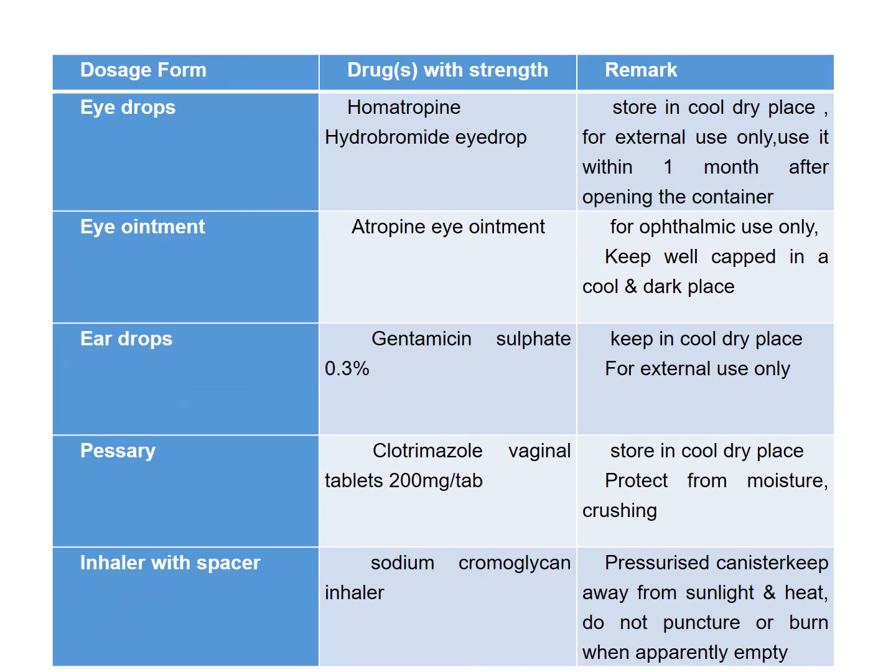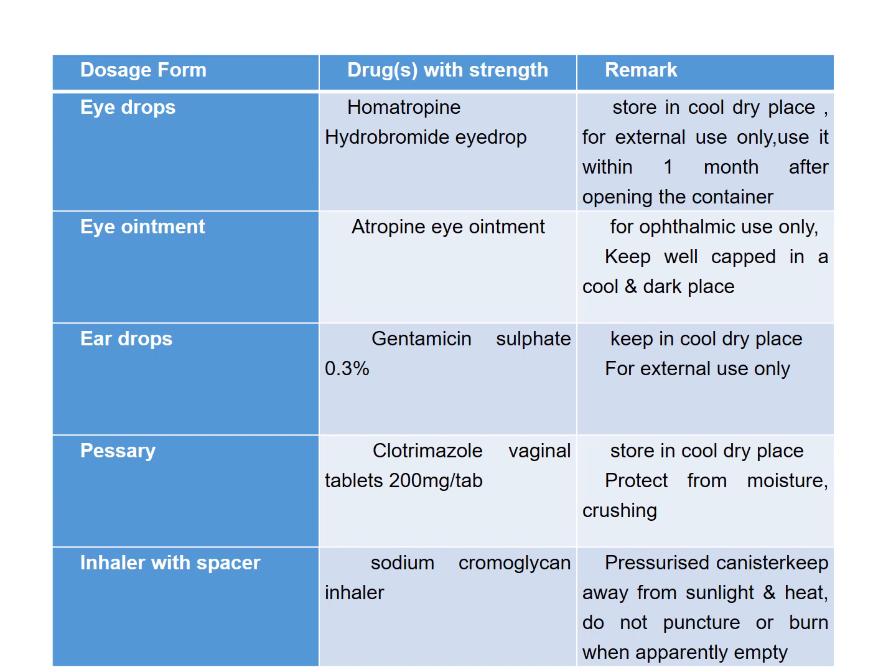Next dosage form is the eye drop. So for eye drop, we have homatropine hydrobromide eye drop, and the remark we will give is store in a cool dry place, for external use only, and use within 1 month after opening the container. For eye ointment, we have atropine eye ointment. Again it is for ophthalmic use, and try to keep the ointment tube well capped in a cool and dark place.